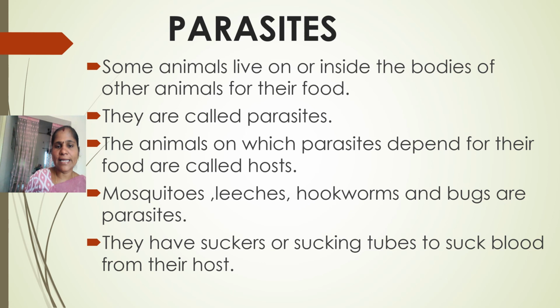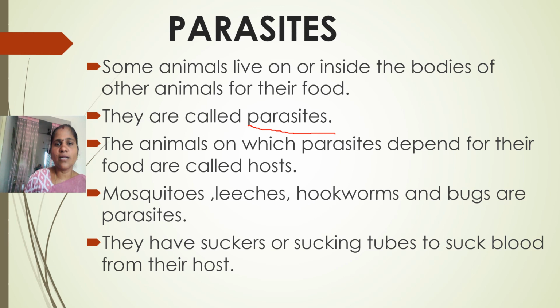Next one, parasites. Some animals live on or inside the bodies of other animals for their food. Some of the animals will live inside of their bodies and outside of the bodies also. They are called parasites. So those animals we should call parasites.